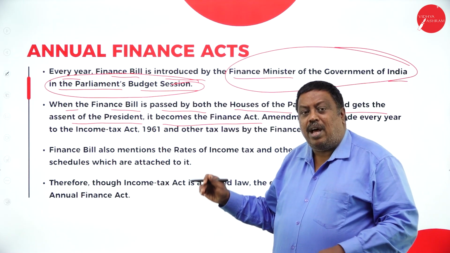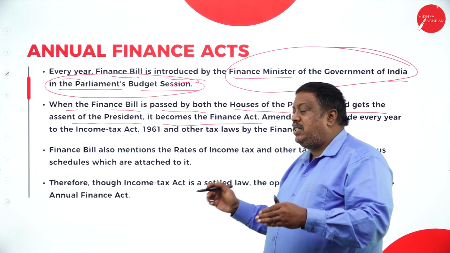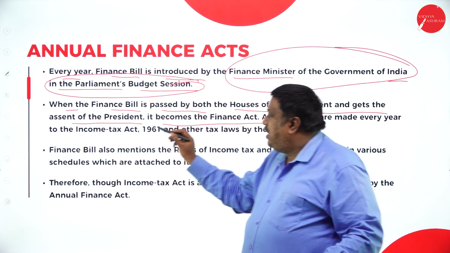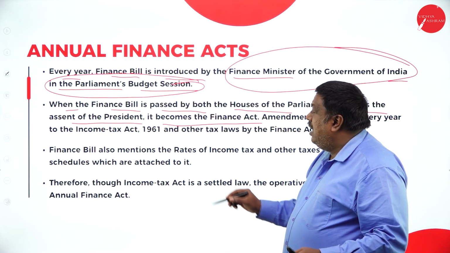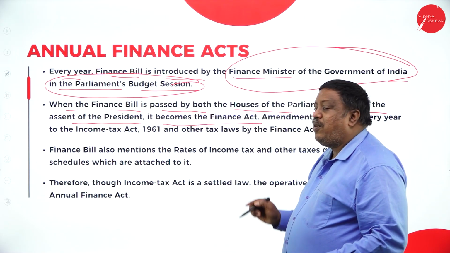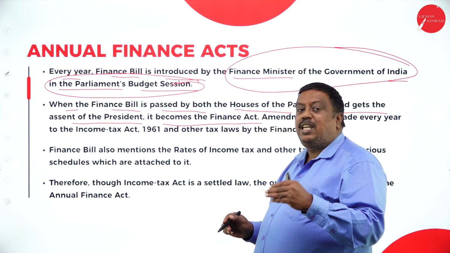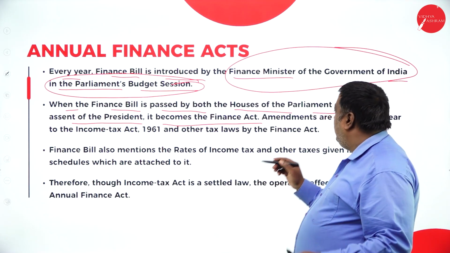After the approval in both the houses, it will be approved by the President of India. Then it becomes the Finance Act for certain rules and regulations which have been framed during the previous year.